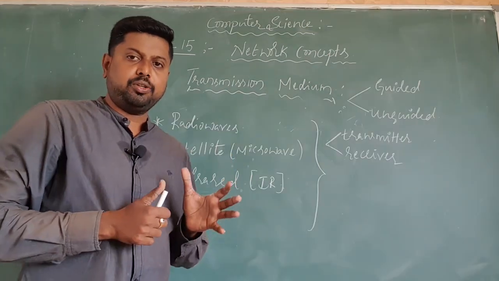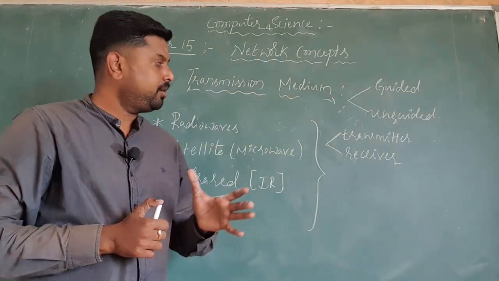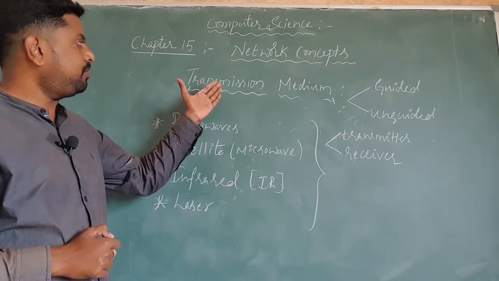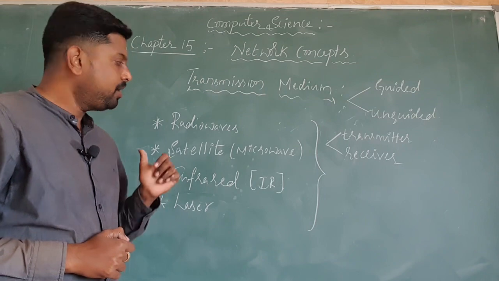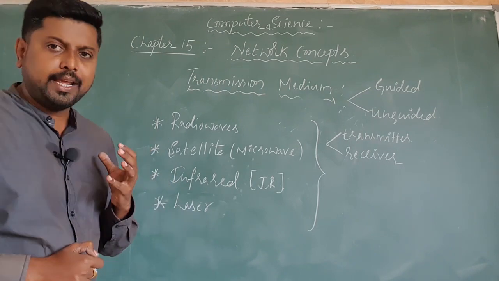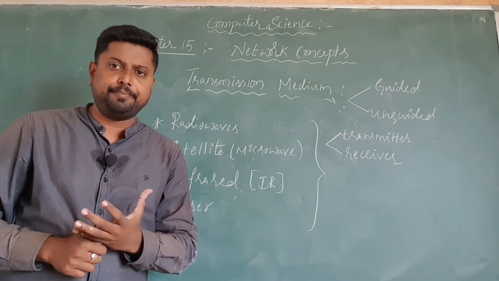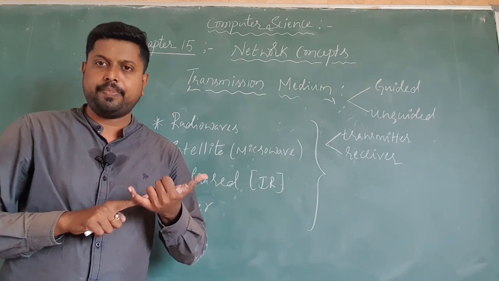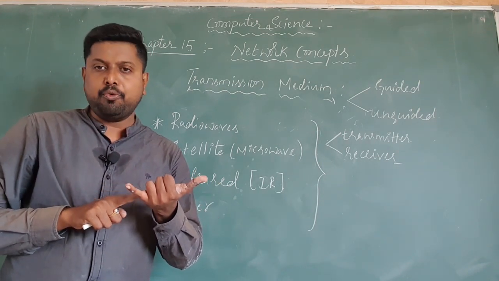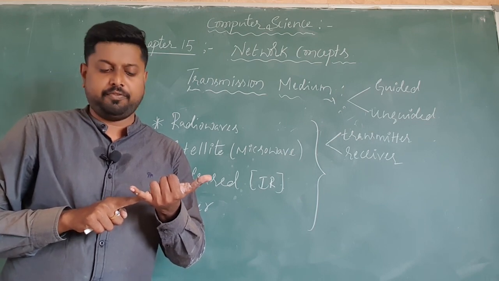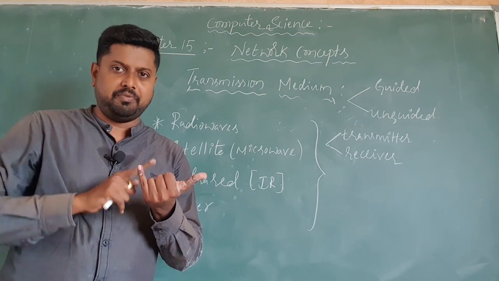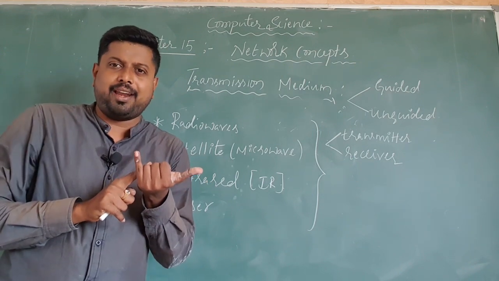Then coming to the unguided media, these are the unguided media we use for transmission. Unguided media are usually a wireless technology. Nowadays, dear students, if you watch live cricket matches from different places, you need a satellite connection, which is a wireless connection.